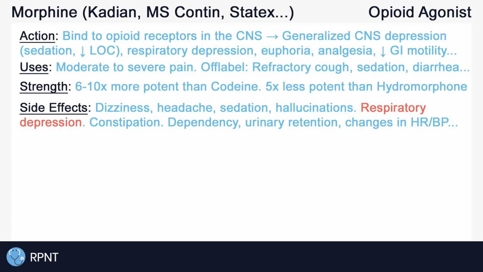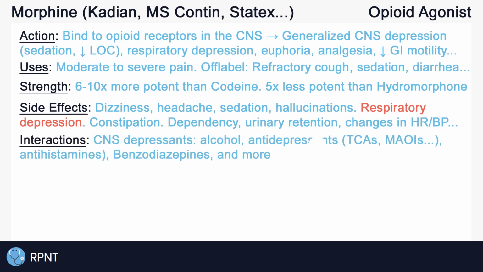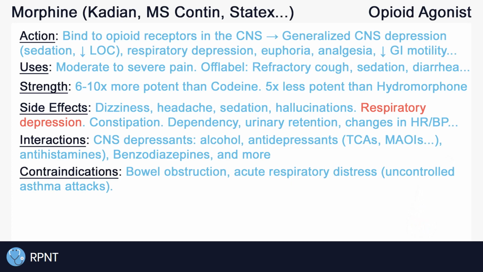As we know, morphine causes CNS and respiratory depression, which may worsen if used in combination with other CNS depressants. This means that interactions may occur with alcohol, antidepressants like TCAs and MAOIs, antihistamines, benzodiazepines, and other CNS depressants. Avoid use of morphine in patients with GI or bowel obstruction, as morphine will further decrease GI motility. Also avoid morphine in patients with acute or severe respiratory distress, such as untreated asthma attacks, again due to the side effect of respiratory depression.